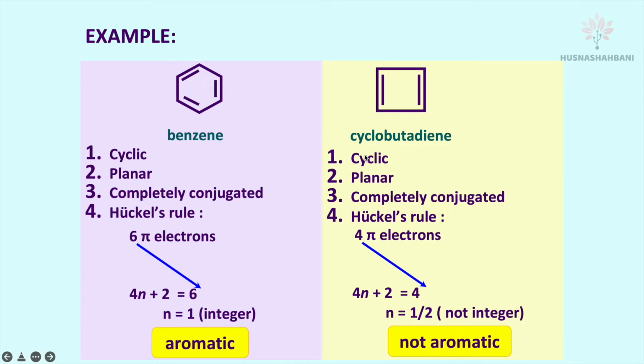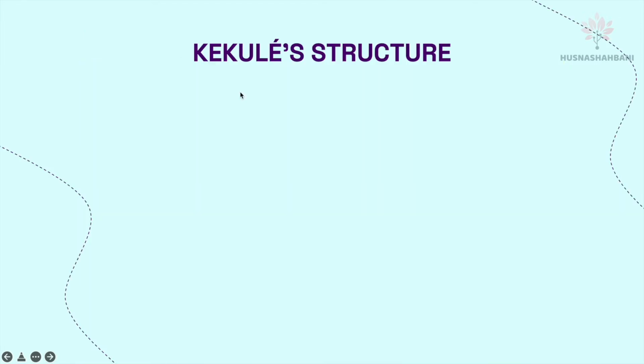You have to check each of these four: cyclic, planar, completely conjugated, and it must satisfy the Huckel's rule. When it satisfies all 4, then you can say that it is aromatic. Since this cyclobutadiene does not satisfy the Huckel's rule, this cyclobutadiene is not an aromatic compound.